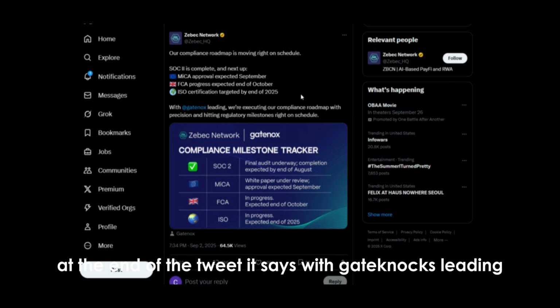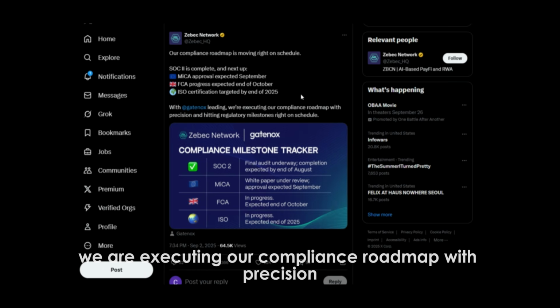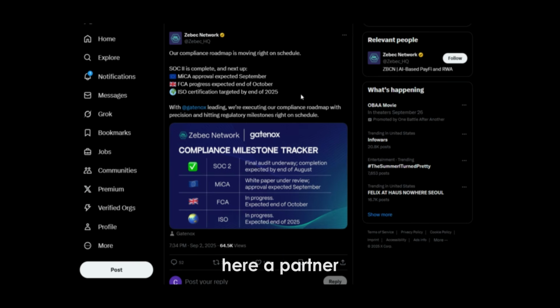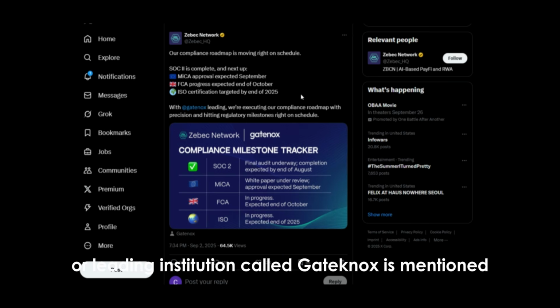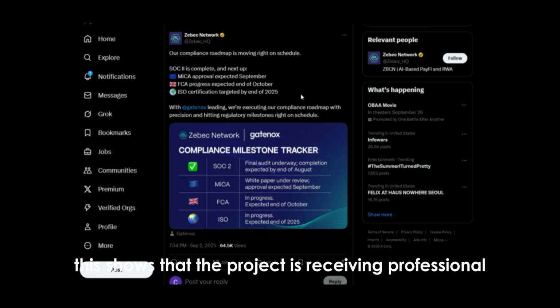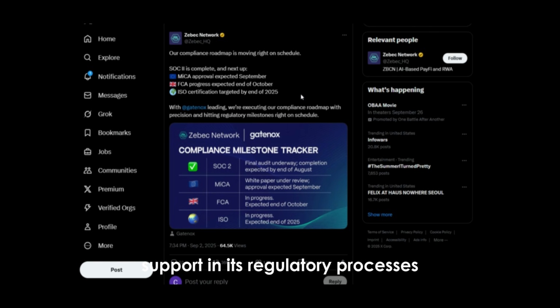At the end of the tweet it says, "With Gatenox leading, we're executing our compliance roadmap with precision and hitting regulatory milestones right on schedule." Here, a partner or leading institution called Gatenox is mentioned. This shows that the project is receiving professional support in its regulatory processes and is not leaving things to chance.